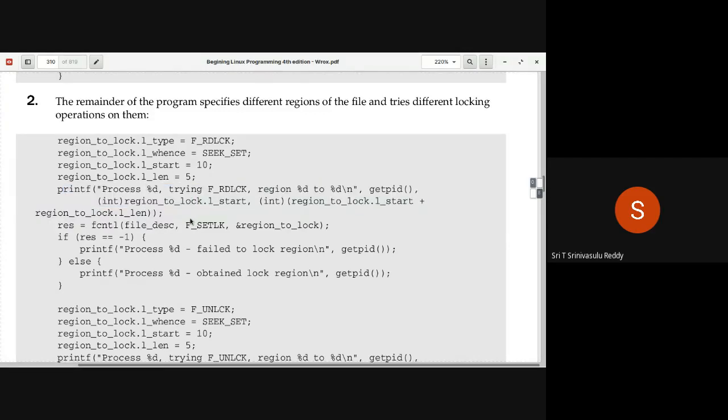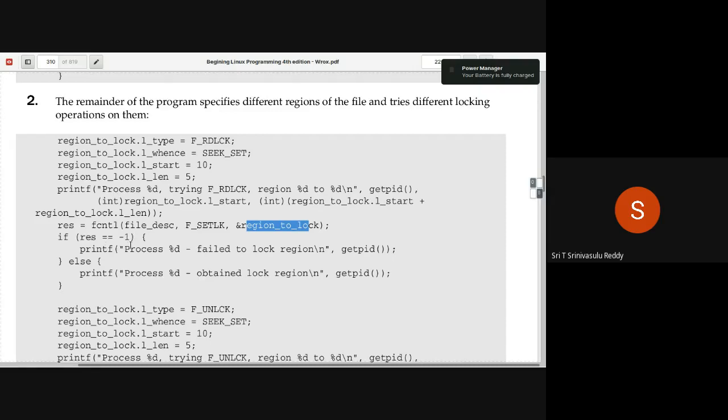Now, earlier we tested with F_GETLK. The command used to be F_GETLK, whereas now the command is F_SETLK. That means you are trying to really apply the lock. If the lock is possible to apply, you are going to even apply it. That's what you are actually doing. So the command is going to be fcntl of file descriptor. In the lock 4 code, we used to say F_GETLK, whereas now you are saying F_SETLK, and then the corresponding address of the structure. If this fails for some reason, you get -1.